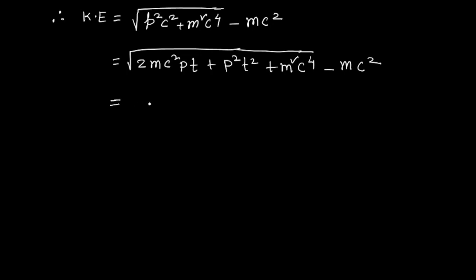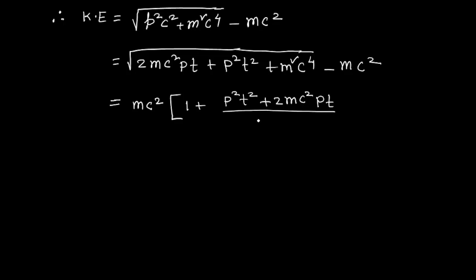So outside the square root it will be mc square, and then 1 plus p square t square plus 2mc square into pt divided by m square c to the power 4, whole under root, that is power half, minus mc square.